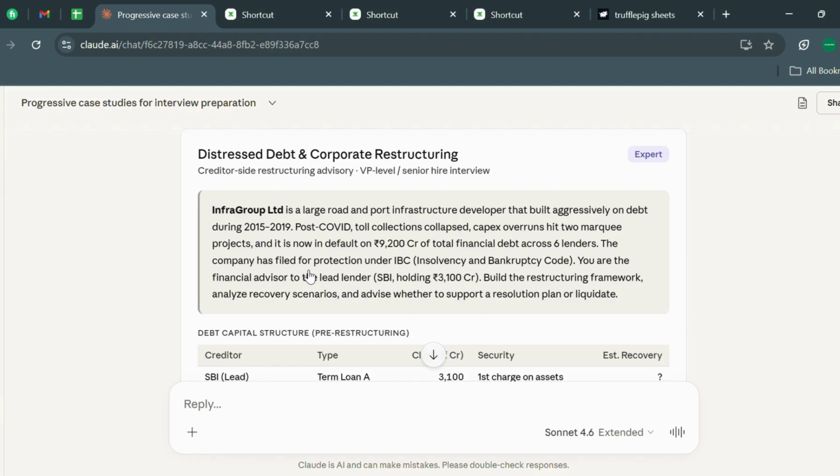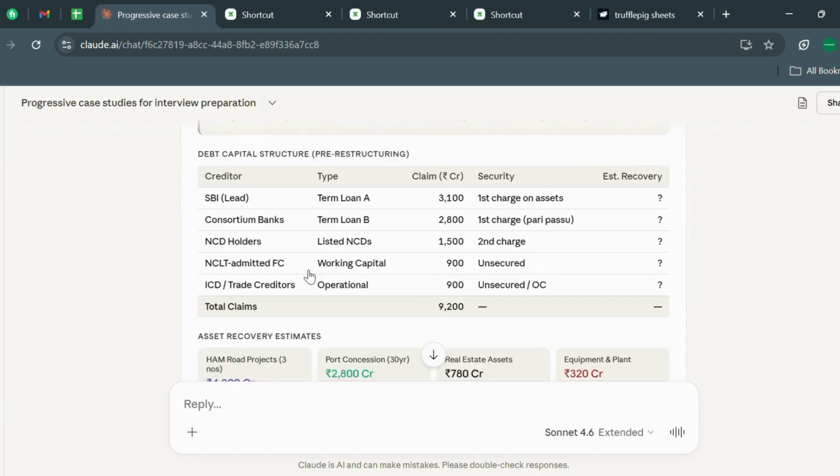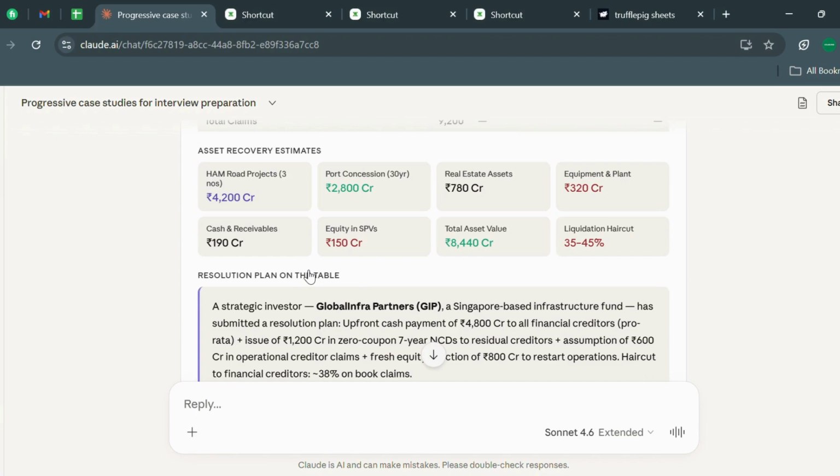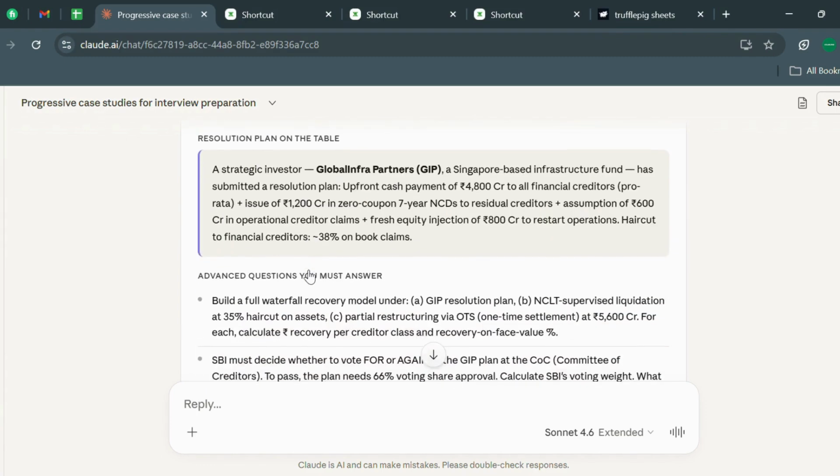So I have been on the project finance side. I have built debt restructuring models, and I am also a company secretary, so I understand the legal side of it. These kinds of financial models are really difficult, because they have to move on from singular assumptions. Let's see what the debt structure is. It has a lot of types, like term loan A from SBI, then consortium banks, NCDs, ICDs, and these are asset recovery estimates, and there is a resolution plan also given. So what we have to do exactly, let's see.